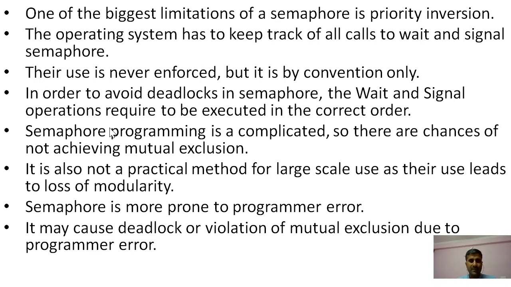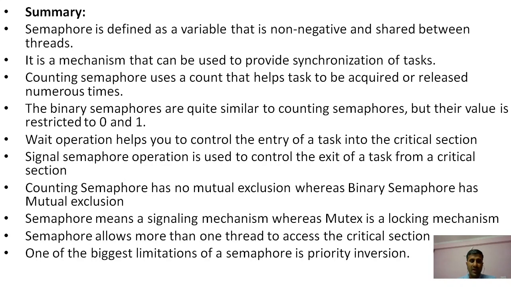So the disadvantages are certain limitations such as priority inversion, as well as violation of mutual exclusion in the semaphore. Then we summarized our topic. With the definition, we can distribute it into different types, like binary and counting semaphore. We discussed the binary semaphore with the wait operation and signal operation, and the counting semaphore, and mutual exclusion as well.